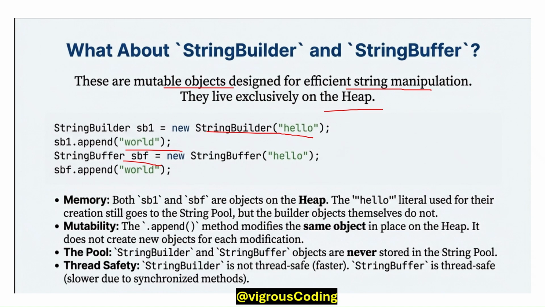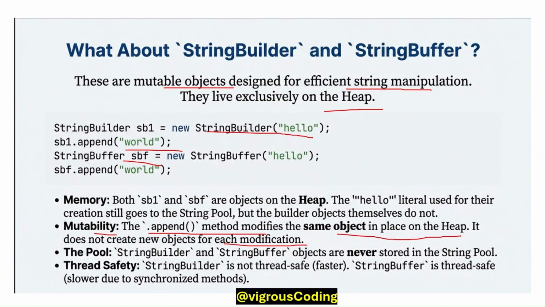In terms of memory, both StringBuffer and StringBuilder are objects and they are stored in the heap. For mutability, they use the dot append method for any modification. Any modification happens on the same object stored in the heap, so it will not create a new object for each modification.